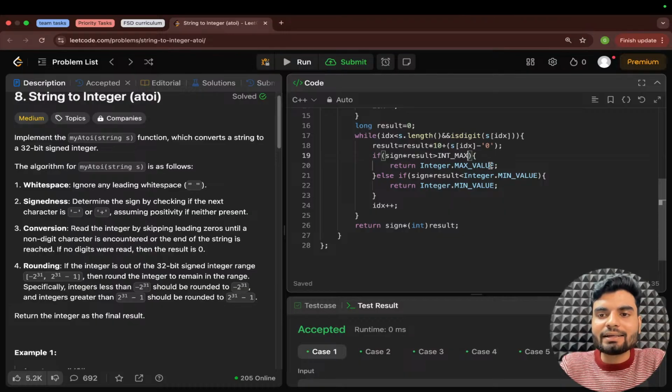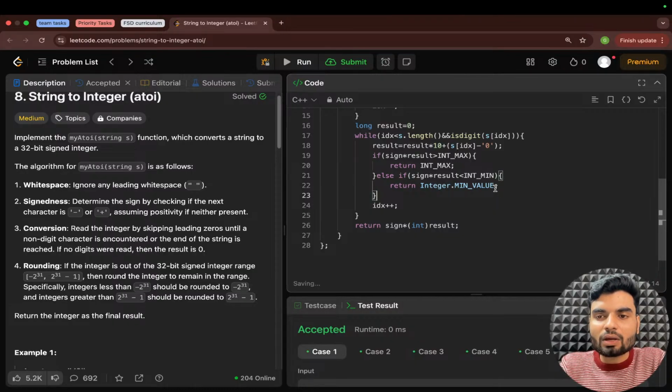And for the minimum value you have the same thing, INT_MIN. In C++ also there is a minimum.